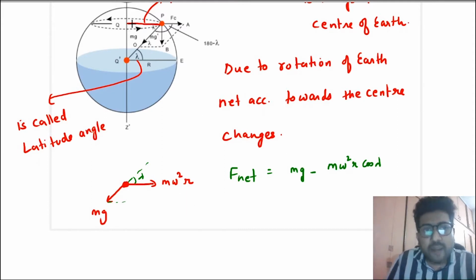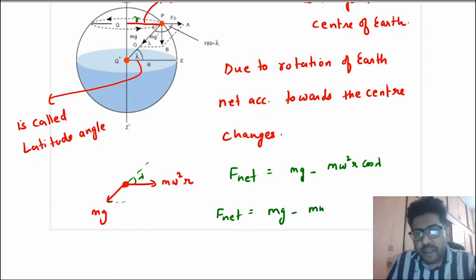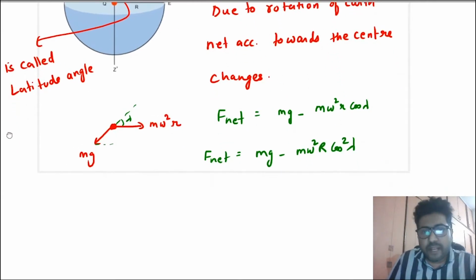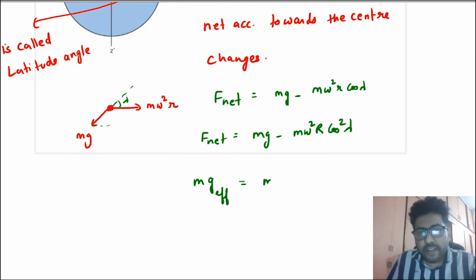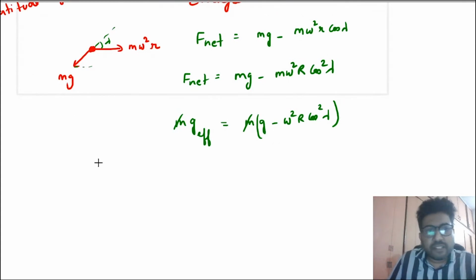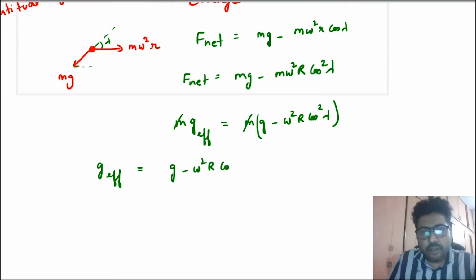But small r is what? This is small r. Small r is capital R cos lambda, right? So the net force will become mg minus m omega square, small r written as capital R cos lambda. Cos lambda into cos lambda becomes cos squared lambda. So the net force becomes mg minus m omega square R cos squared lambda. This net force towards the center is called mg effective. So mg effective is mg minus m omega square R cos square lambda. M cancels. So the g effective, if you consider the rotation of Earth also, will be equal to g minus omega square R cos square lambda.